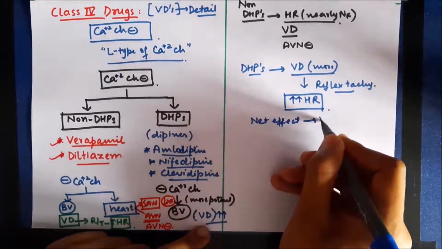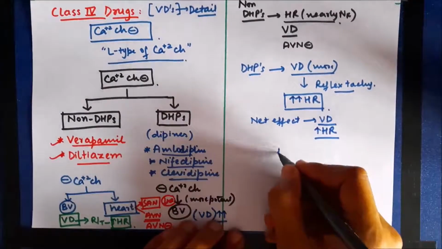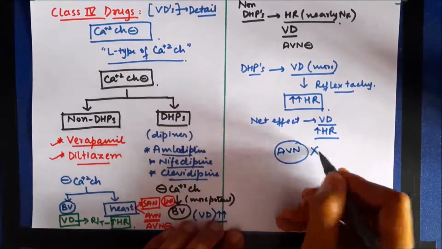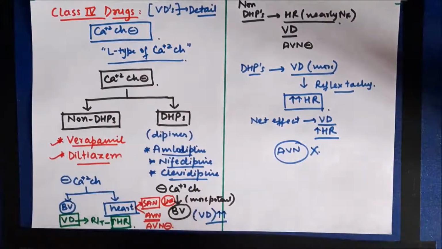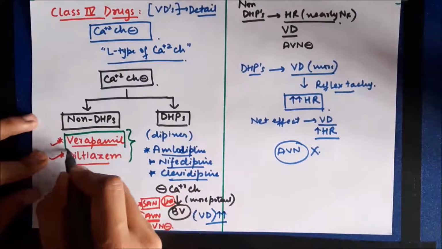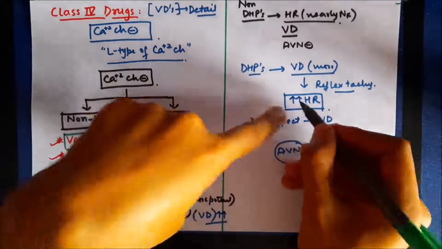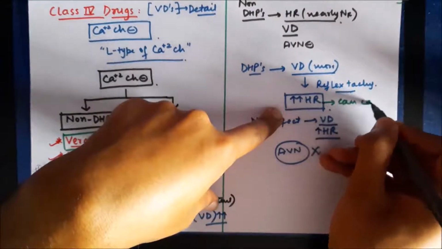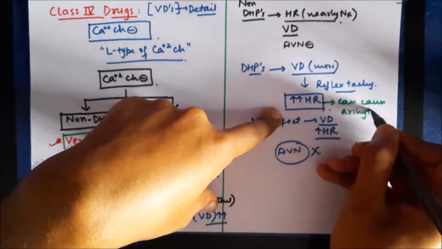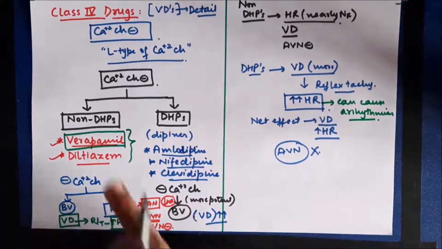So the net effect of dihydropyridines is vasodilation and increase in heart rate, and the effect on the AV node is absolutely zero. So the block of conduction through the AV node can be produced only by non-dihydropyridines, so they are used in arrhythmias, and the main drug used is verapamil. Other drugs, that is dihydropyridines, cannot be used in arrhythmias. In fact, they can cause various types of arrhythmias because they cause an increase in heart rate.